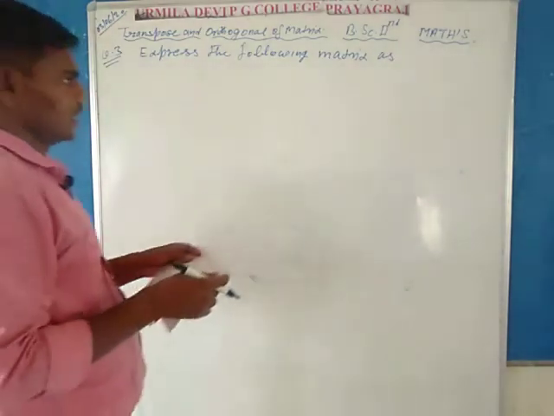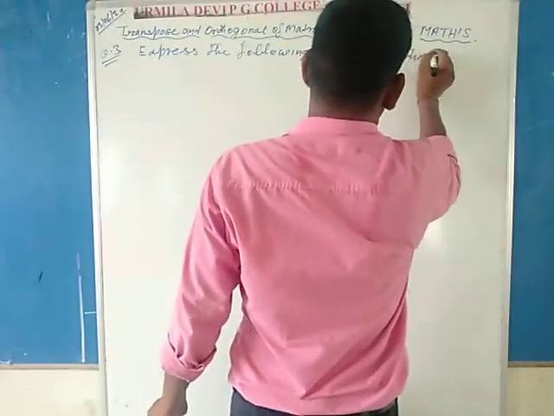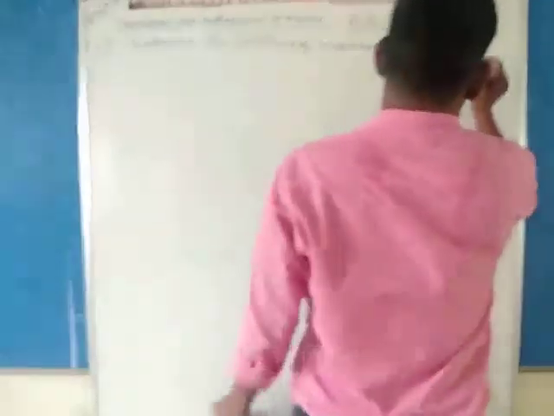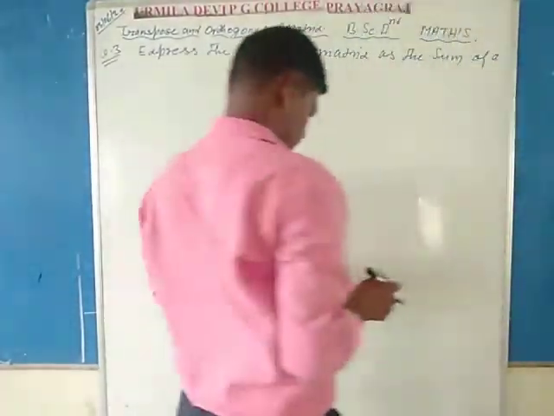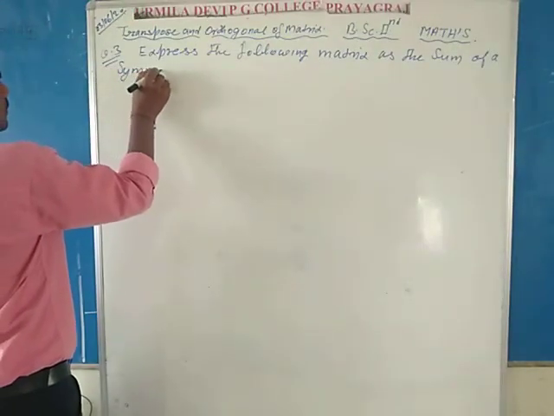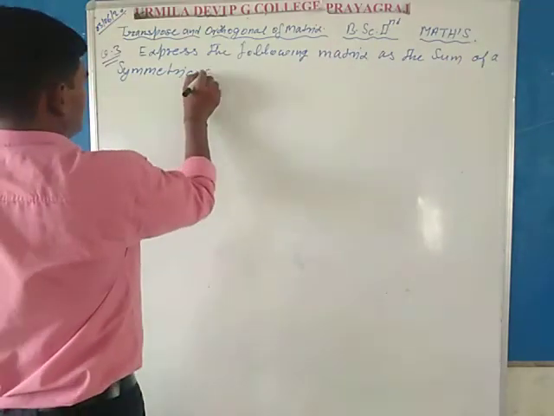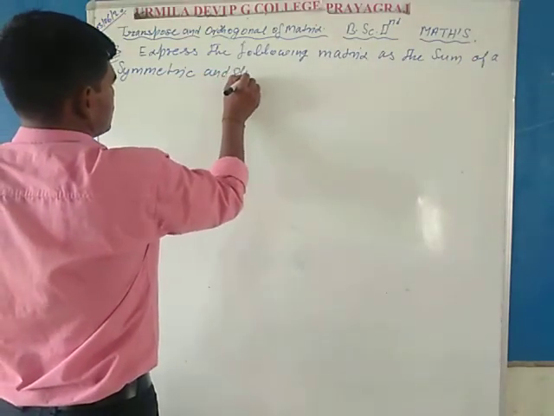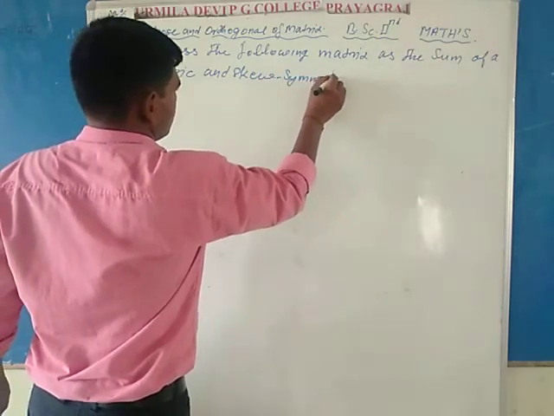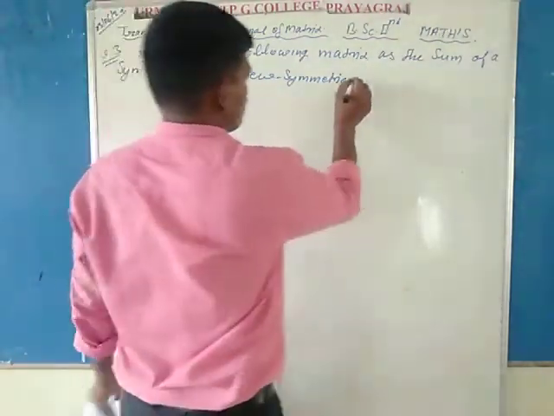Express the following matrix as the sum of a symmetric and skew symmetric matrix.